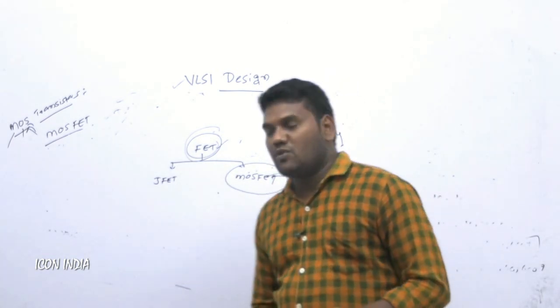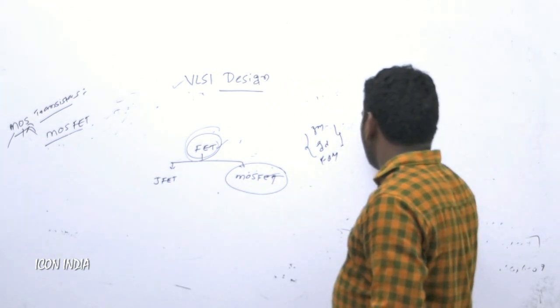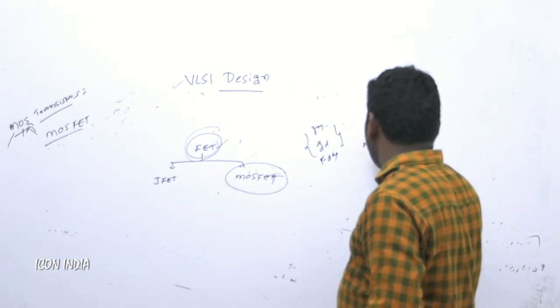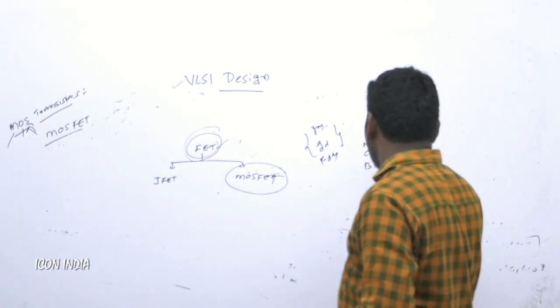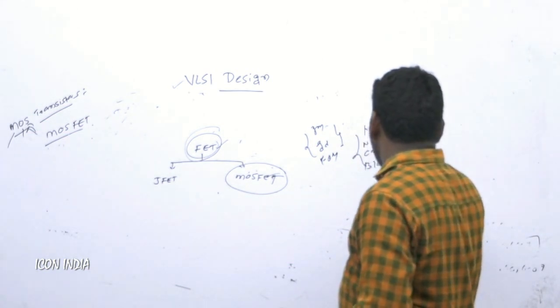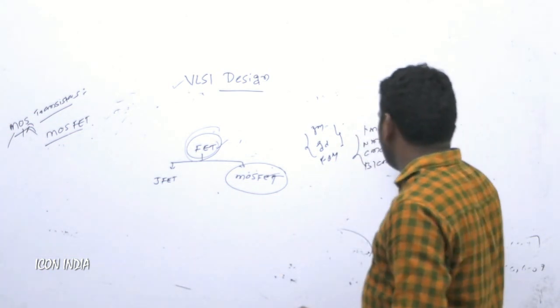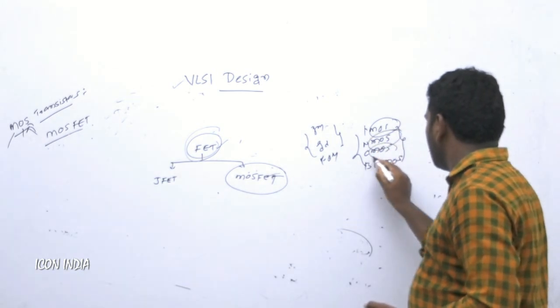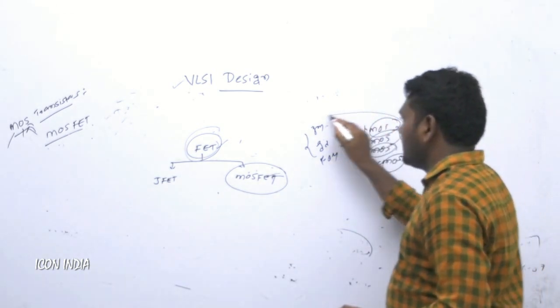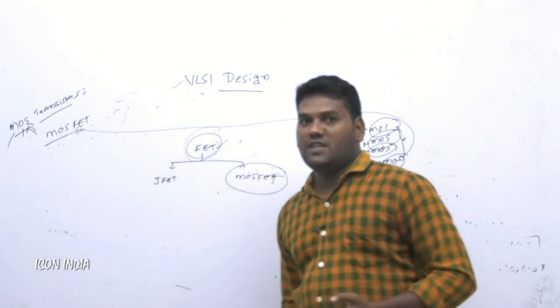What are those fabrication processes? PMOS technology, NMOS technology, CMOS technology, BiCMOS technology. All of these are commonly related to MOS.